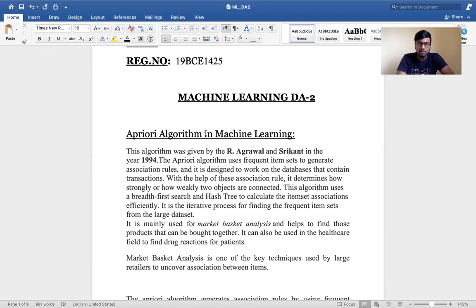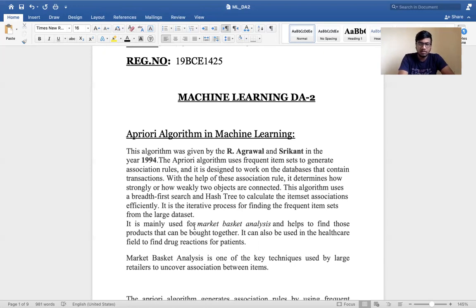The apriori algorithm uses frequent item sets to generate the association rules, and it is designed to work on databases which contain transactions, like market basket data analysis. With the help of these association rules, it determines how strongly or weakly two objects are connected. This algorithm uses a breadth first search and hash tree to calculate the item set associations effectively. It is an iterative process for finding the frequent item sets from a large data set.